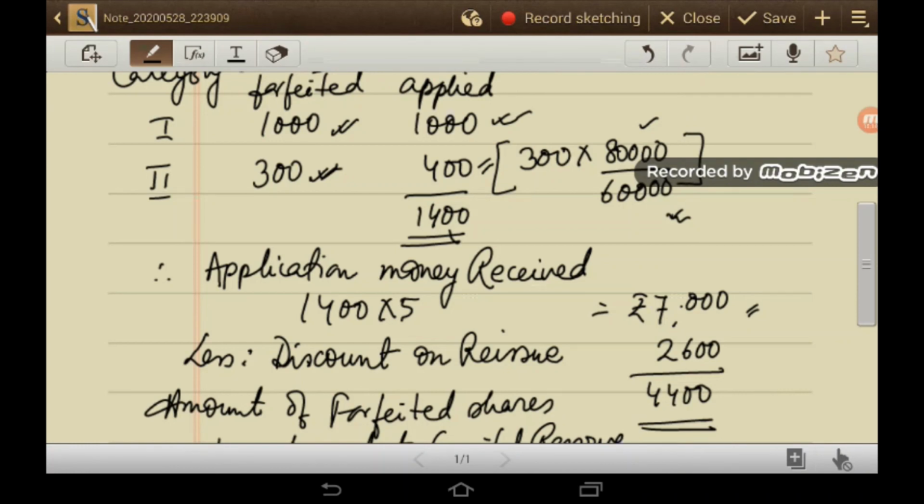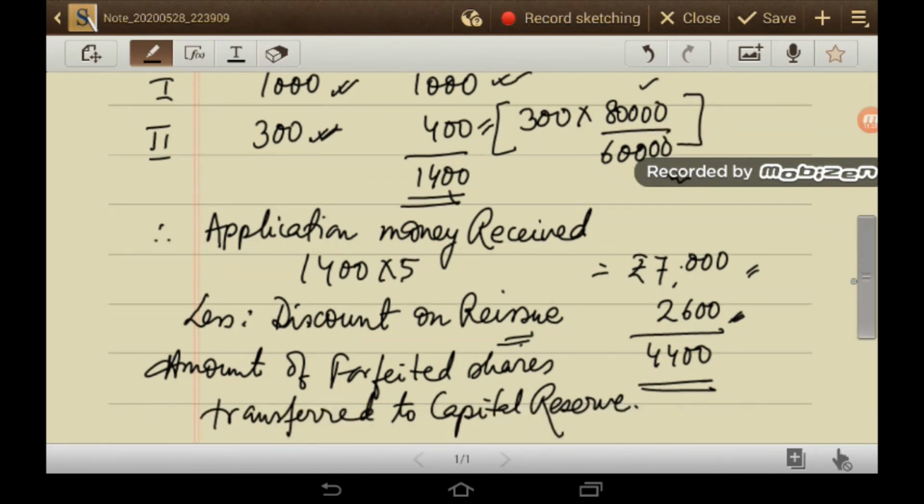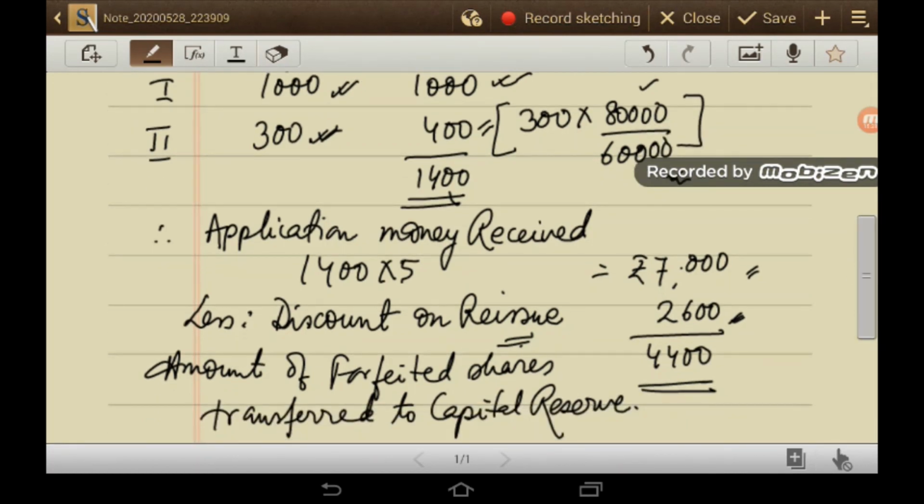And what is the amount of discount at the time of reissue? In the 11th journal you will find this 2,600 of discount was given. So this is the amount that will be reduced from the 7,000. So the amount of forfeited share transferred to capital reserve is 4,400. That is, the application money received at the time of application minus the discount that was given in journal number 11, 2,600. So 4,400 will be transferred to capital reserve.